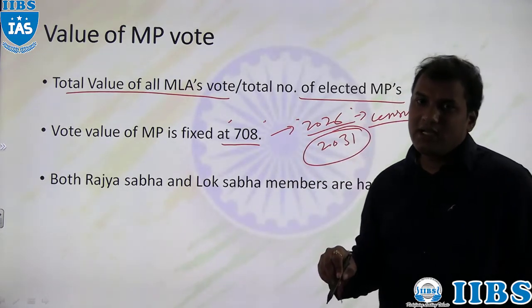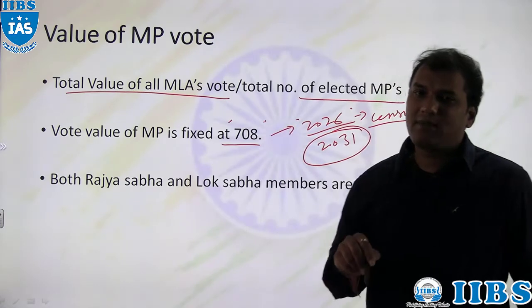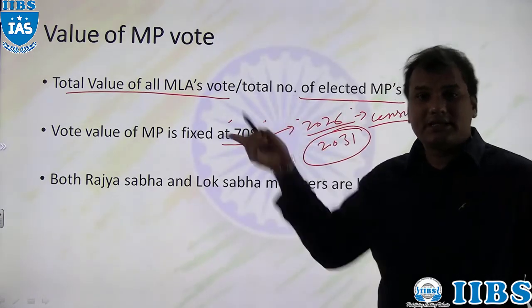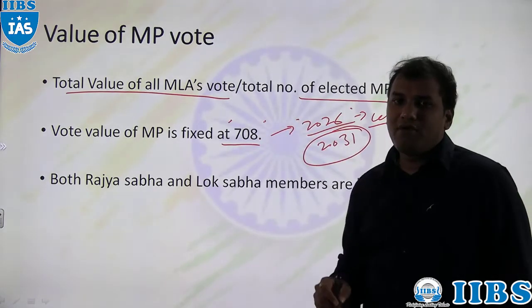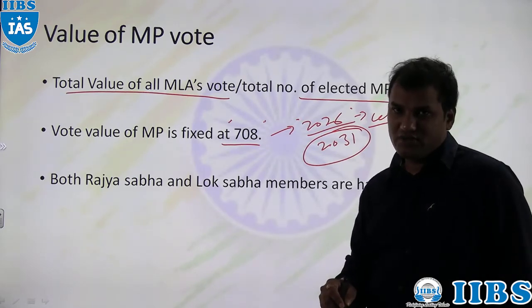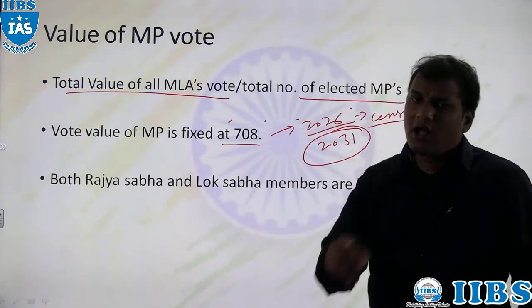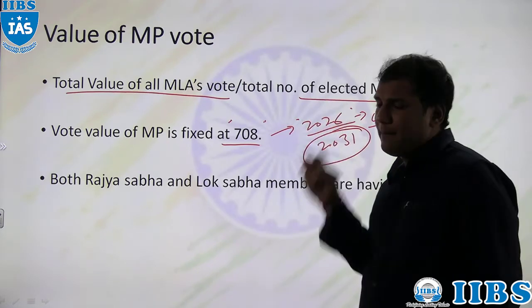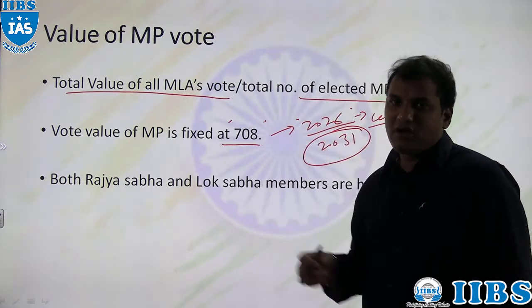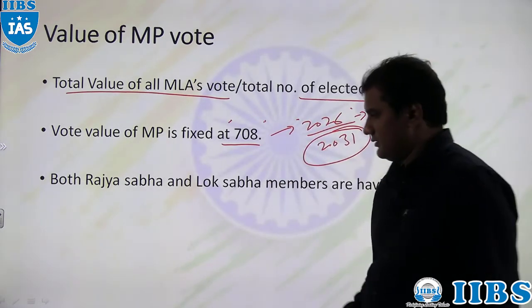After 2031, whenever the election of President will be held, at that time the value of MP vote will change. So that is about how to get the value of MP vote in the election of President of India.